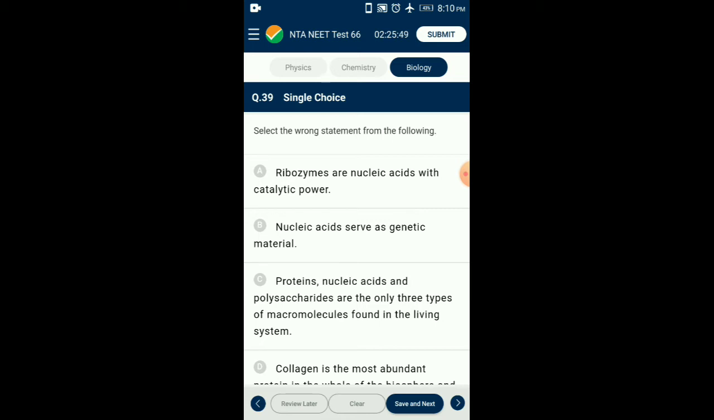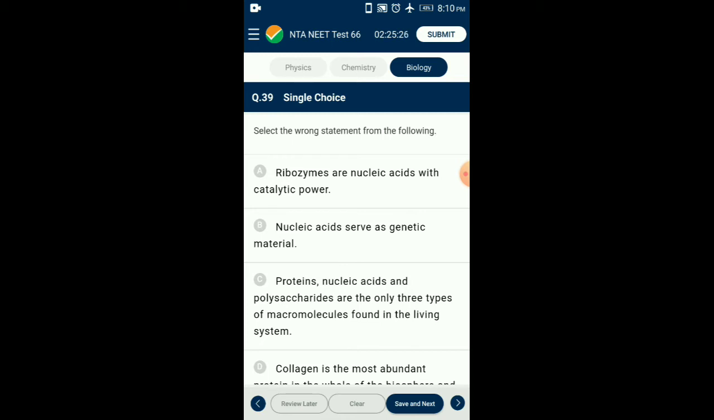Collagen is the most abundant protein in the animal world and ribulose bisphosphate carboxylase oxygenase is the most abundant protein in the whole of the biosphere. Collagen is the most abundant protein in the human body. Rubisco is found in the stroma of the chloroplast and has bifunctional activity.